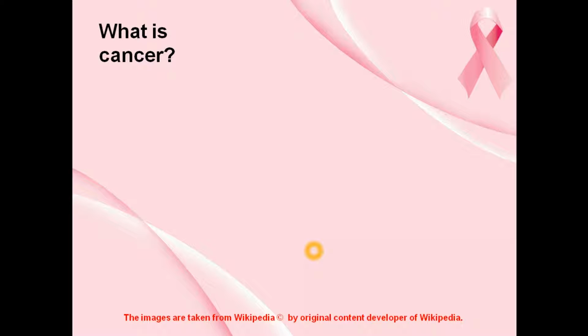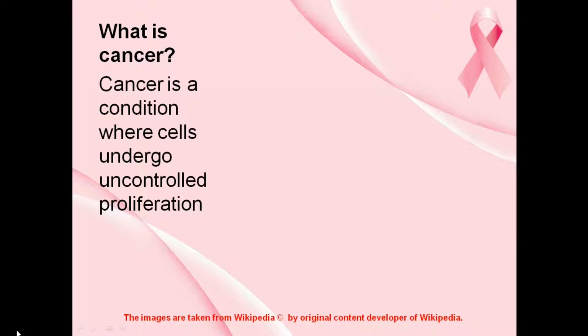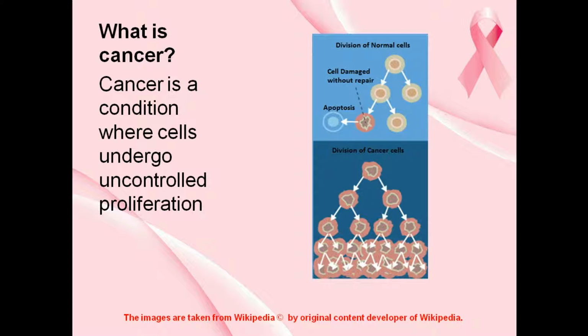So firstly, what is cancer? Cancer is a condition where cells undergo uncontrolled proliferation. What is uncontrolled proliferation and controlled proliferation? Let us study the difference between controlled and uncontrolled proliferation using this diagram. This part is a normal cell and this is a cancerous cell.